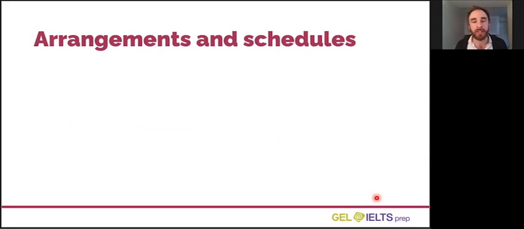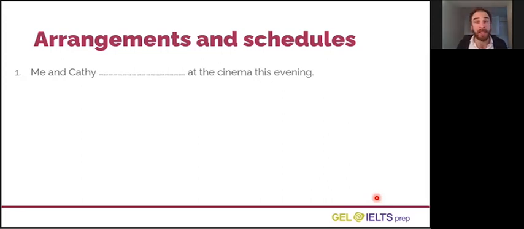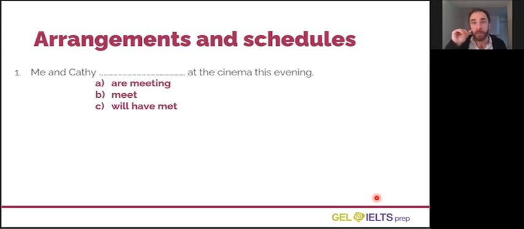So let's have a look at how we would use these. Here is a sentence, and we are missing the correct verb form. Here are three verb forms. We have are meeting, present continuous, meet, present simple, or will have met, future perfect. Which of those do you think completes this sentence best? A, B, or C? Look at the next question below this video and choose the correct option.